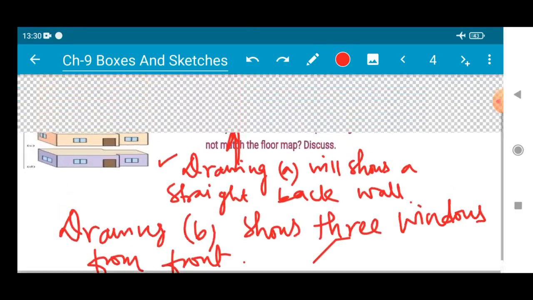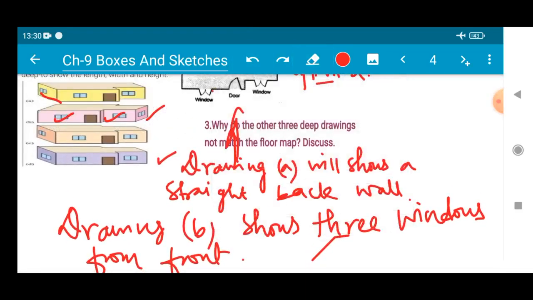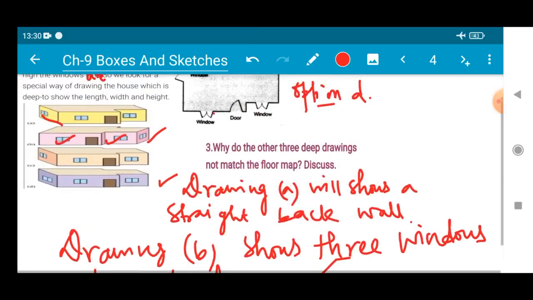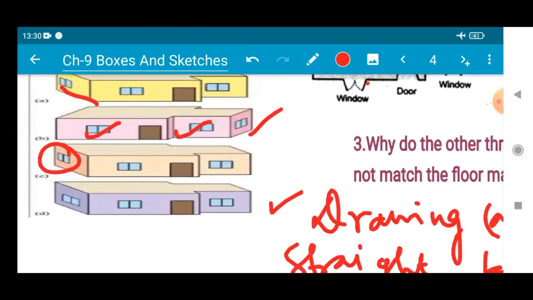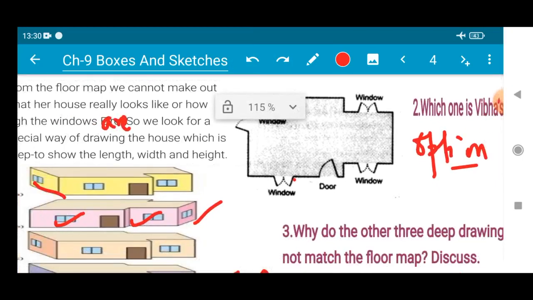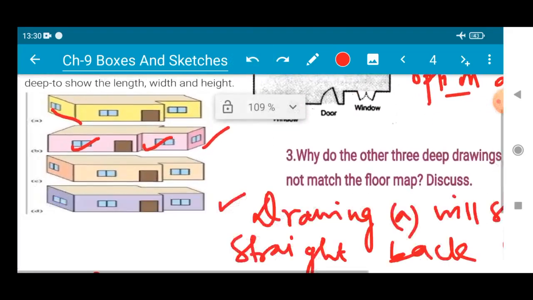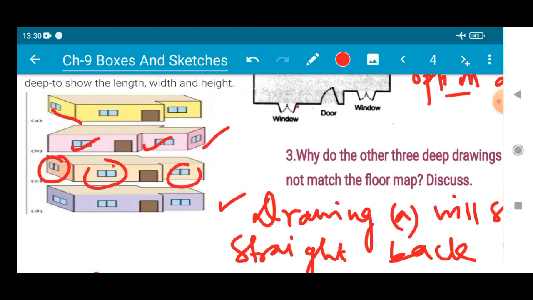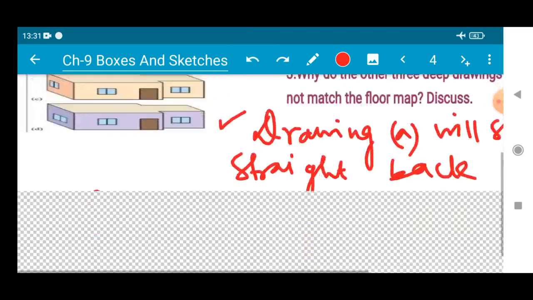Now why is number C also not the option? So let me erase this. In number C, the windows which are there are of equal size. But if you take number D, just have a look. The actual window at the back side is a little bit bigger compared to the front face. But in figure C, all the windows are of equal size, right? So this is why figure C is also not getting matched. But in figure D, just have a look. This is a little bit larger one compared to the earlier one.